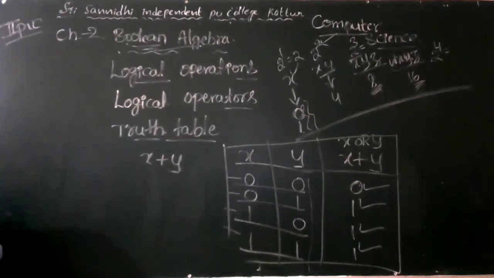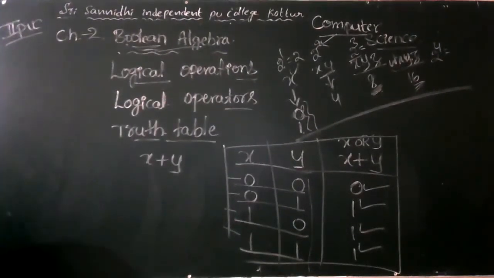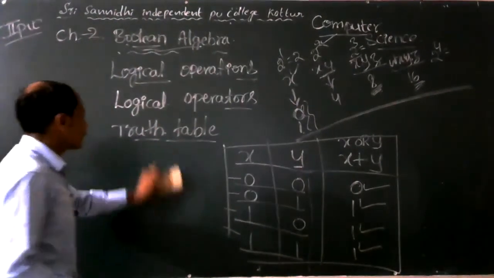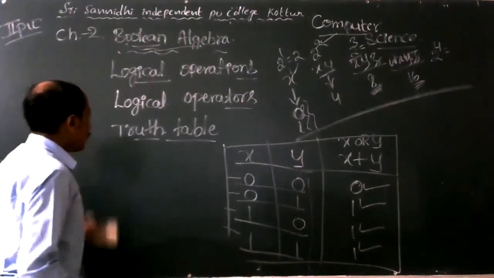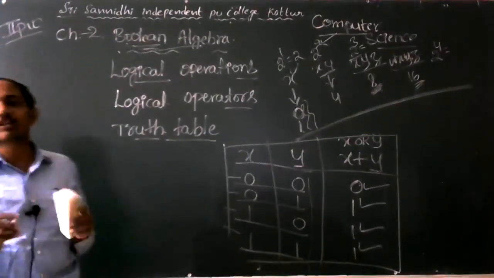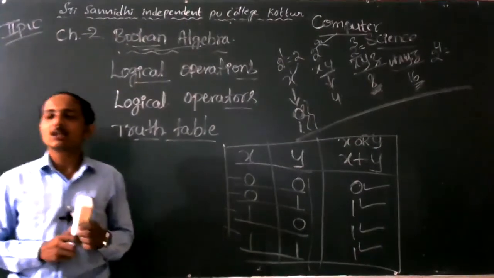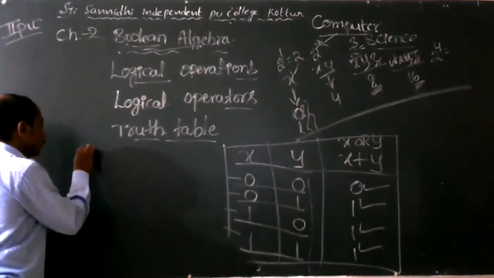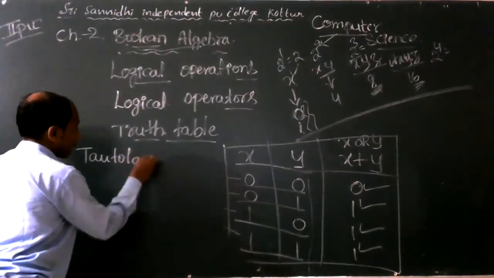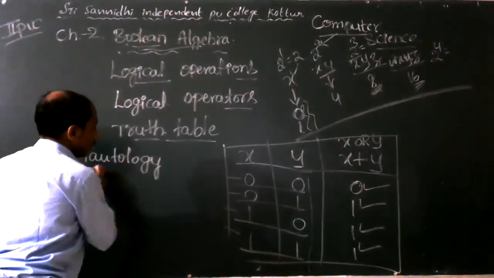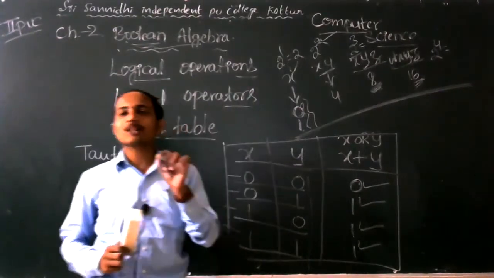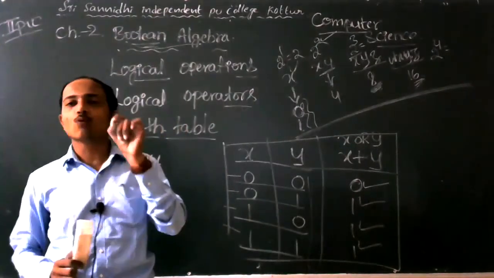Next concept: what are tautology and falsity? Two concepts in the truth table. Tautology means all the possible results are always 1.